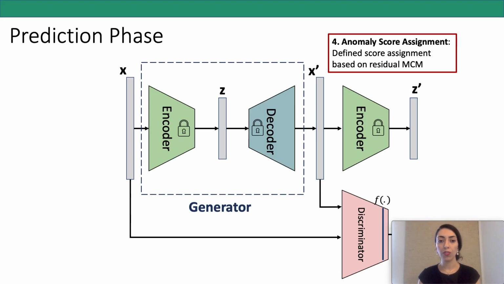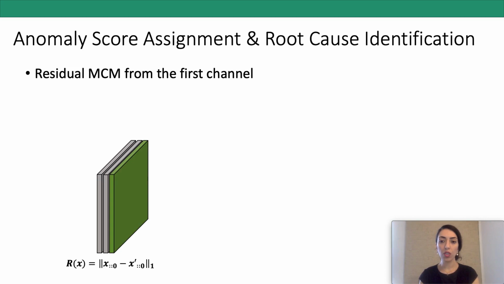Finally, after the whole framework is trained, in the prediction phase, we fix the parameters of the network and define anomaly score assignment by using the residual MCM. Residual MCMs are defined as the L1 loss between the input X and the reconstructed input X from the first channel, which is associated with the smallest window while we were generating MCMs.